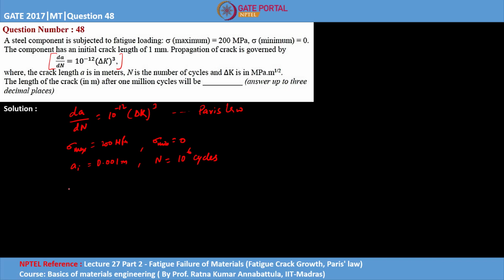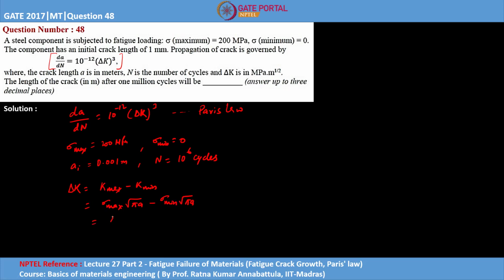So first, let's understand what delta K is. Delta K is nothing but K maximum minus K minimum, and this K max and K min are related to the fracture toughness. The K max is given by sigma max under root pi a, and K min is given by sigma min under root pi a, right?